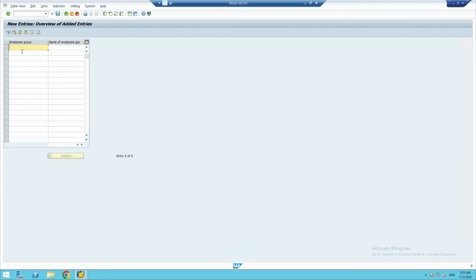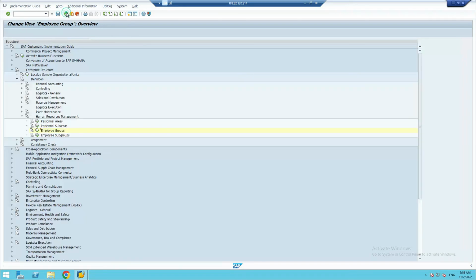Again go back, and put another entry with the semicolon, inactive employee and my name initial, and save, right? The entries are already here. These two entries are there, active and inactive. So for employee group you'll use this only, right?